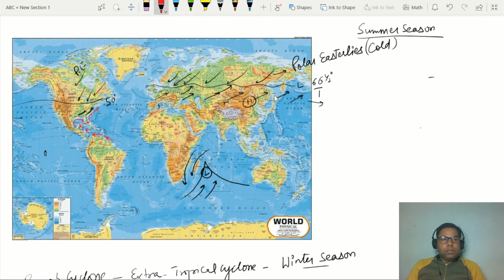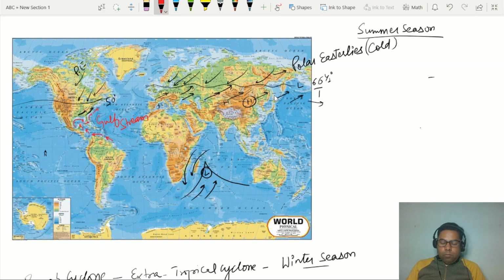This ocean current is called the Gulf Stream. So this Gulf Stream is warm. That's why I've taken the red color here.